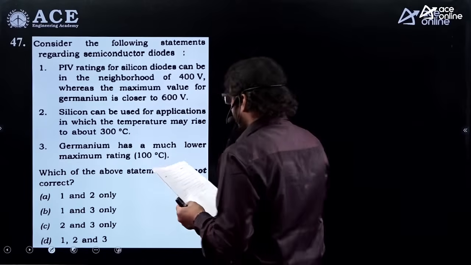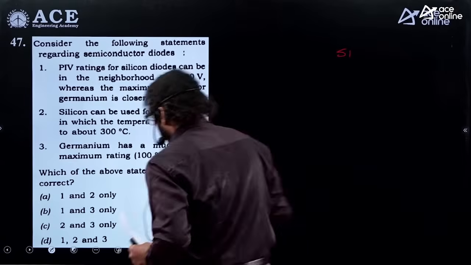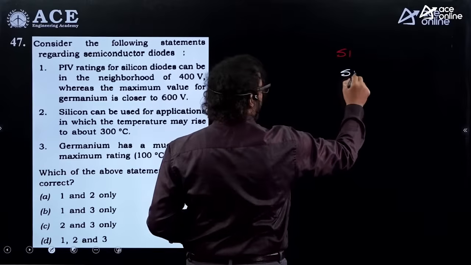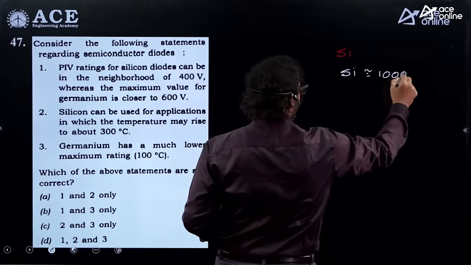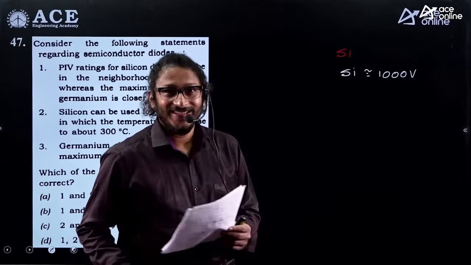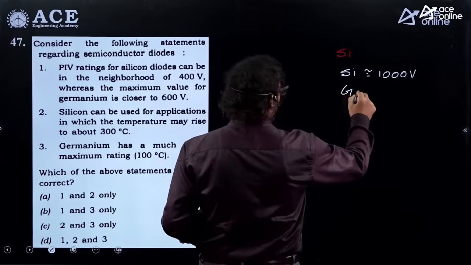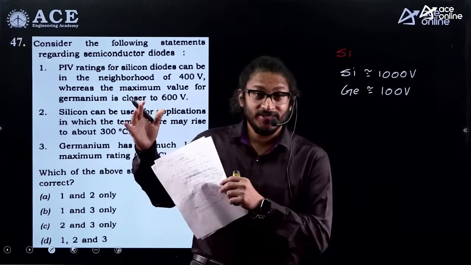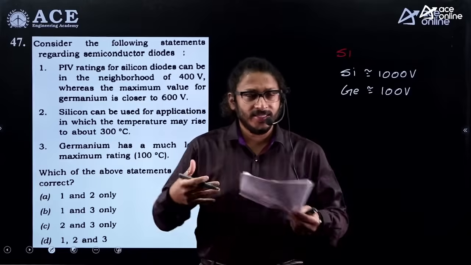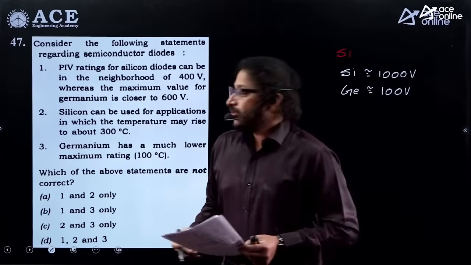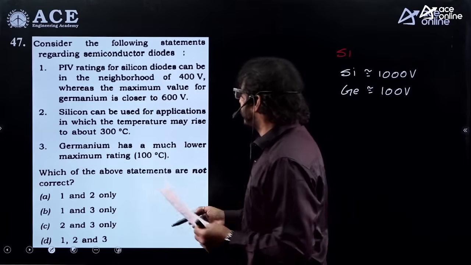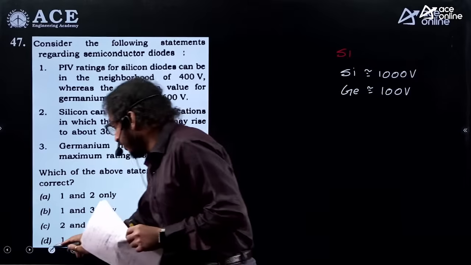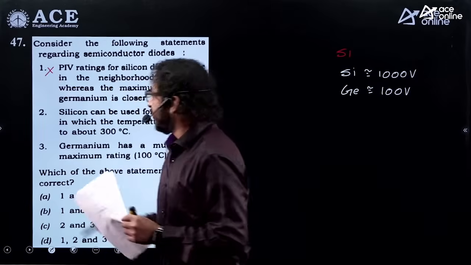So the peak inverse voltage practically for silicon, sorry, let me change the color. For silicon, it will be around 1000 volts. It could support, guys, okay? Whereas for germanium, it could support around 100 volt. I'm talking about the highest value, the maximum voltage that a device can support without any damage to the diode. So the statement says peak inverse voltage for silicon 400, germanium 600. That means it is showing germanium is greater than silicon. No, highly impossible. So the first statement is wrong.